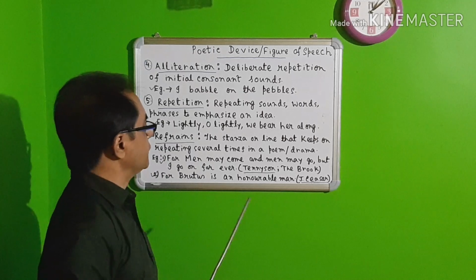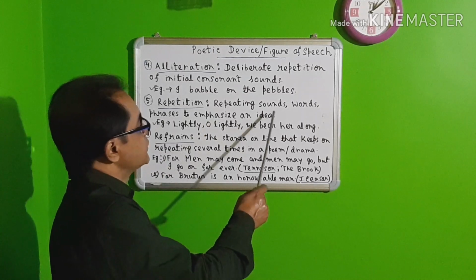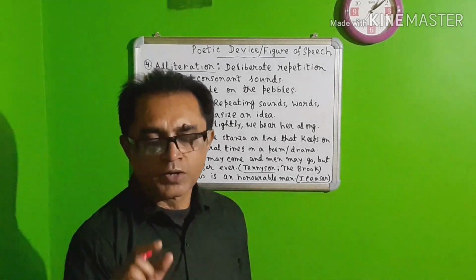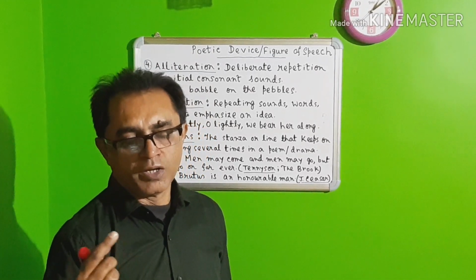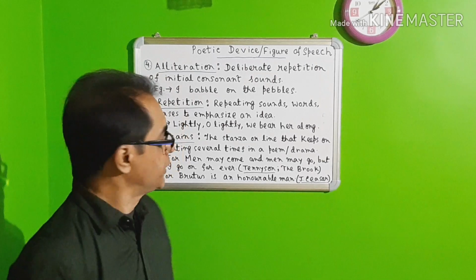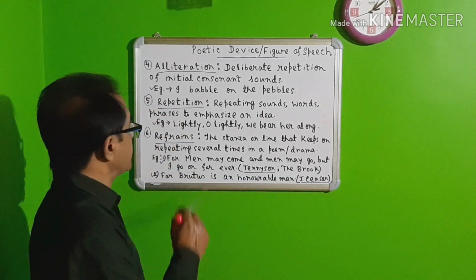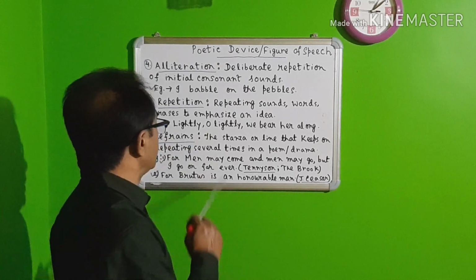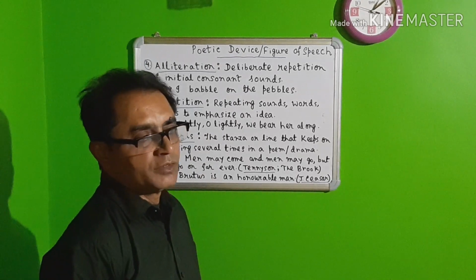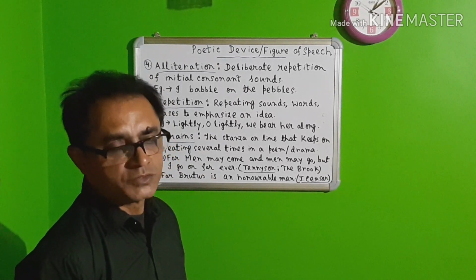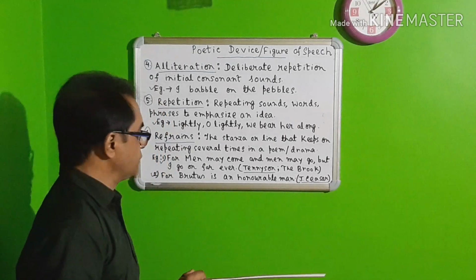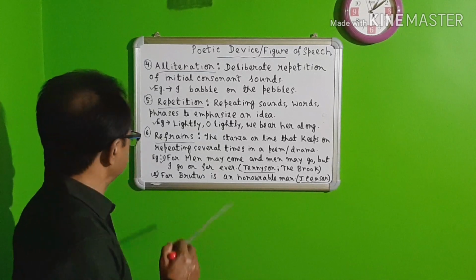Next one is repetition. It means repeating sounds, words, phrases to emphasize an idea. Here a particular word or phrase will be repeated. "Lightly, lightly we bear her along." Here the two words lightly, lightly are repeated, and the poem is The Palanquin Bearers written by Sarojini Naidu. So this is called repetition, when a word is repeated more than one time in a sentence.